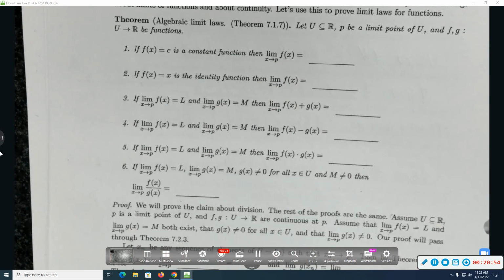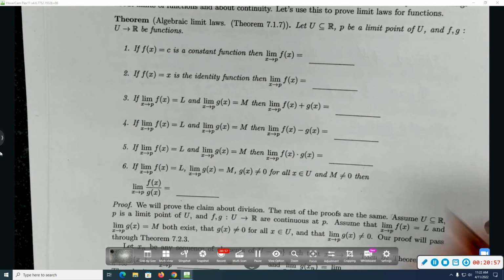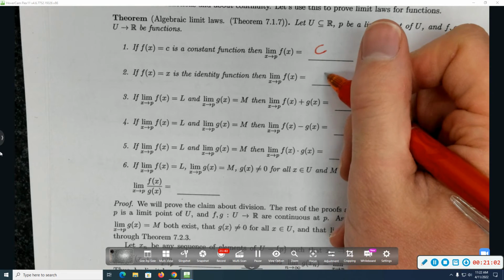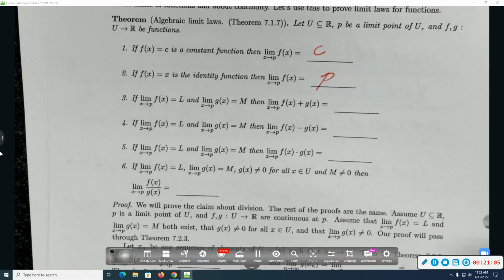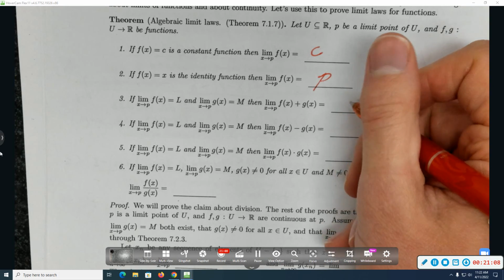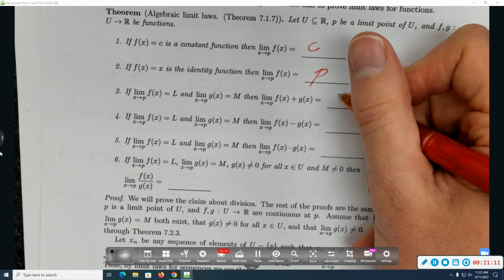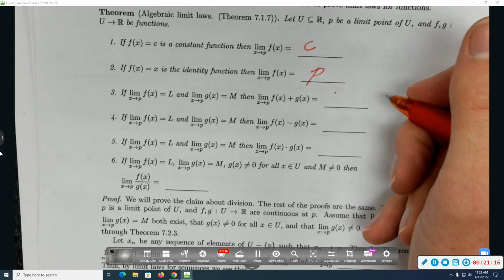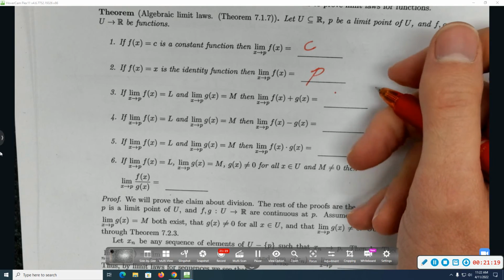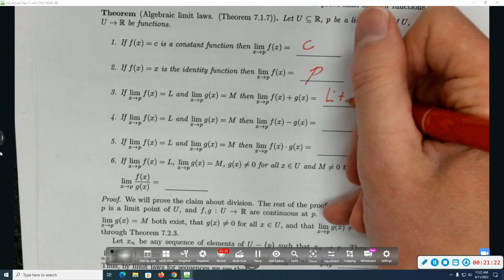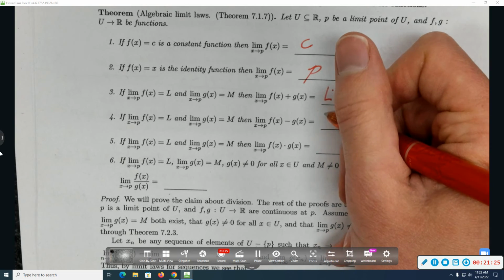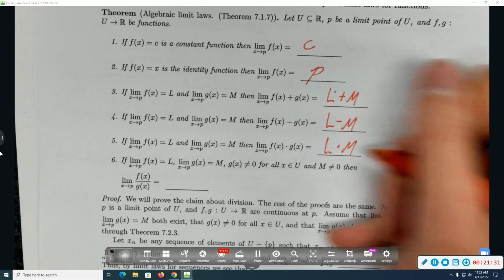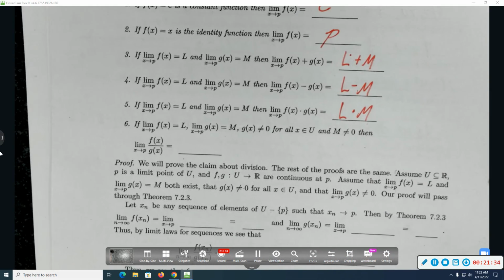If you have a constant function, what's the limit of that constant function? C. If f of x is always equal to x, then what's the limit as x approaches p of that function? C. Nice. As x gets close to p, x gets close to p. Sums of limits, what goes in this blank? L plus m. And subtraction? L minus m. Multiplication? L times m. Division, where you make sure that you never accidentally divide by 0? L over m.